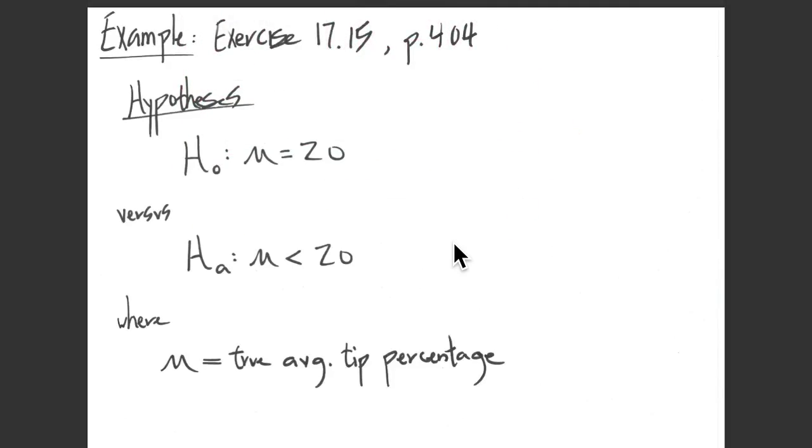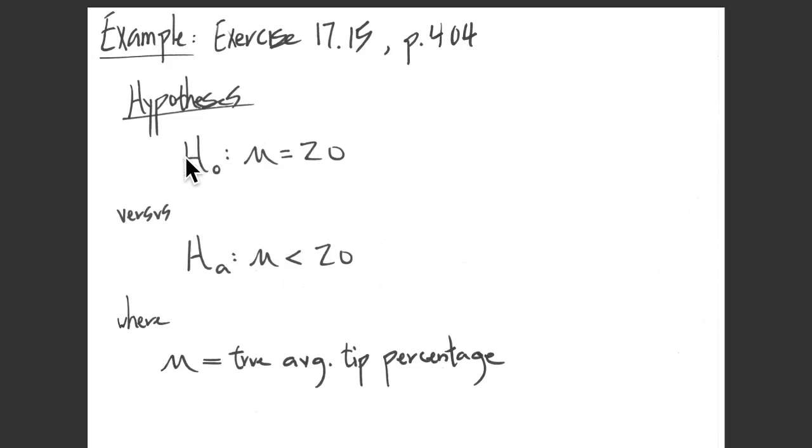Here I've written the hypotheses using our statistical notation. The alternative hypothesis, the one we're looking for evidence for, is that the mean tip amount is less than 20. And this would be the mean average tip among all patrons who received a bad message about tomorrow's weather, not just the 20 in our sample. So that's our alternative hypothesis, that the mean would go down because of the message about the bad weather.